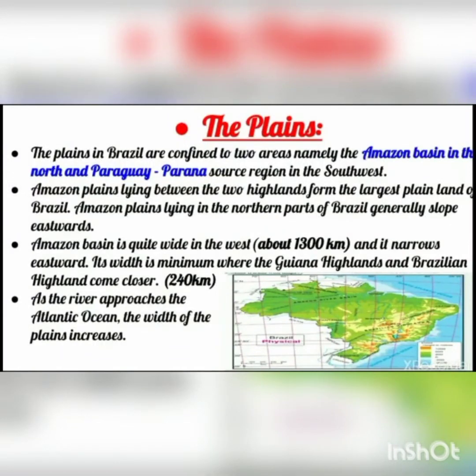The plains in Brazil are confined into two areas, namely the Amazon basin in the north and the Paraguay-Paraná source region in the southwest. Now already we have studied the plains region. The Amazon basin is in the north and the Paraguay-Paraná basin is in the southwest. The Amazon plains lying between the two highlands form the largest plain of Brazil.